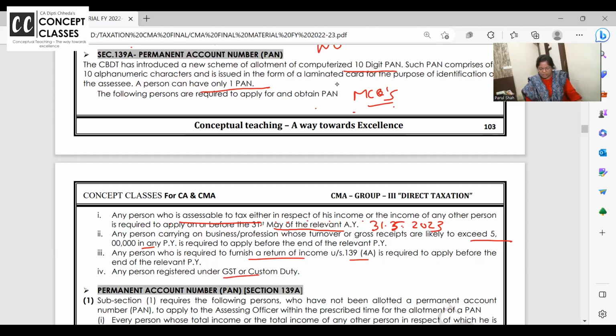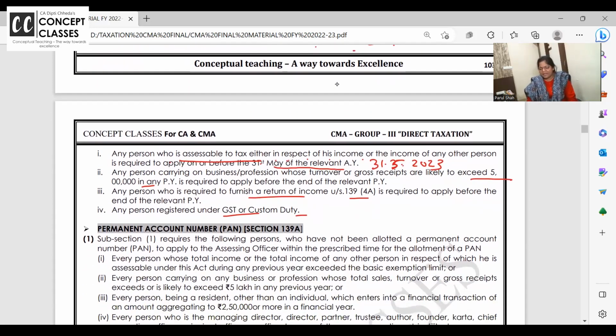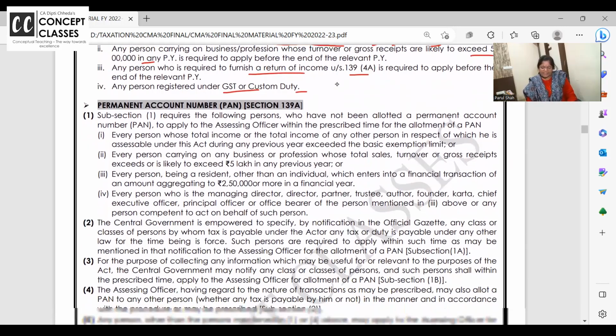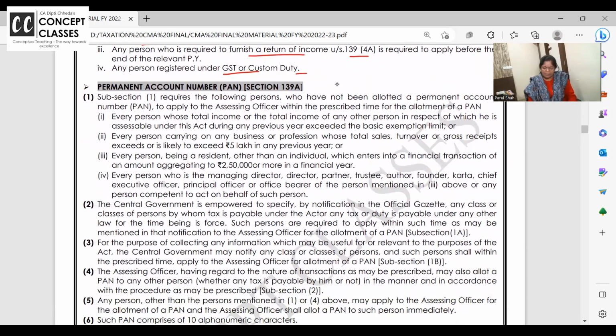Any person who wants to register for GST and customs, applying for a PAN card is mandatory in all the cases by year ending, except here 31st of May. Apart from this, more cases are added. These 4 are the same. I have repeated. If you are accessible to income, if your turnover exceeds 5 lakh, if your taxable income exceeds 250, and every person who is a director, partner, trustee, author, karta, and all of these 3.